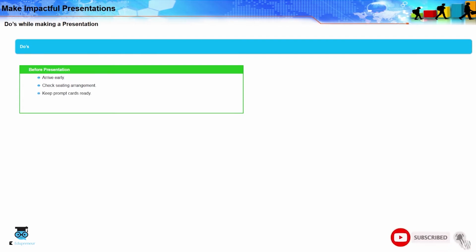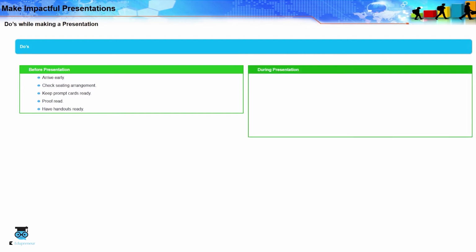Prompt cards make sure that you stick to your agenda and do not forget any points. It acts like a guide and ensures that you do not miss out on any part of the presentation. Proofread your presentation and correct grammatical or spelling mistakes, if any. Make sure that there is a flow in the slides. All handouts should be printed, numbered, and kept in order based on the number of participants.